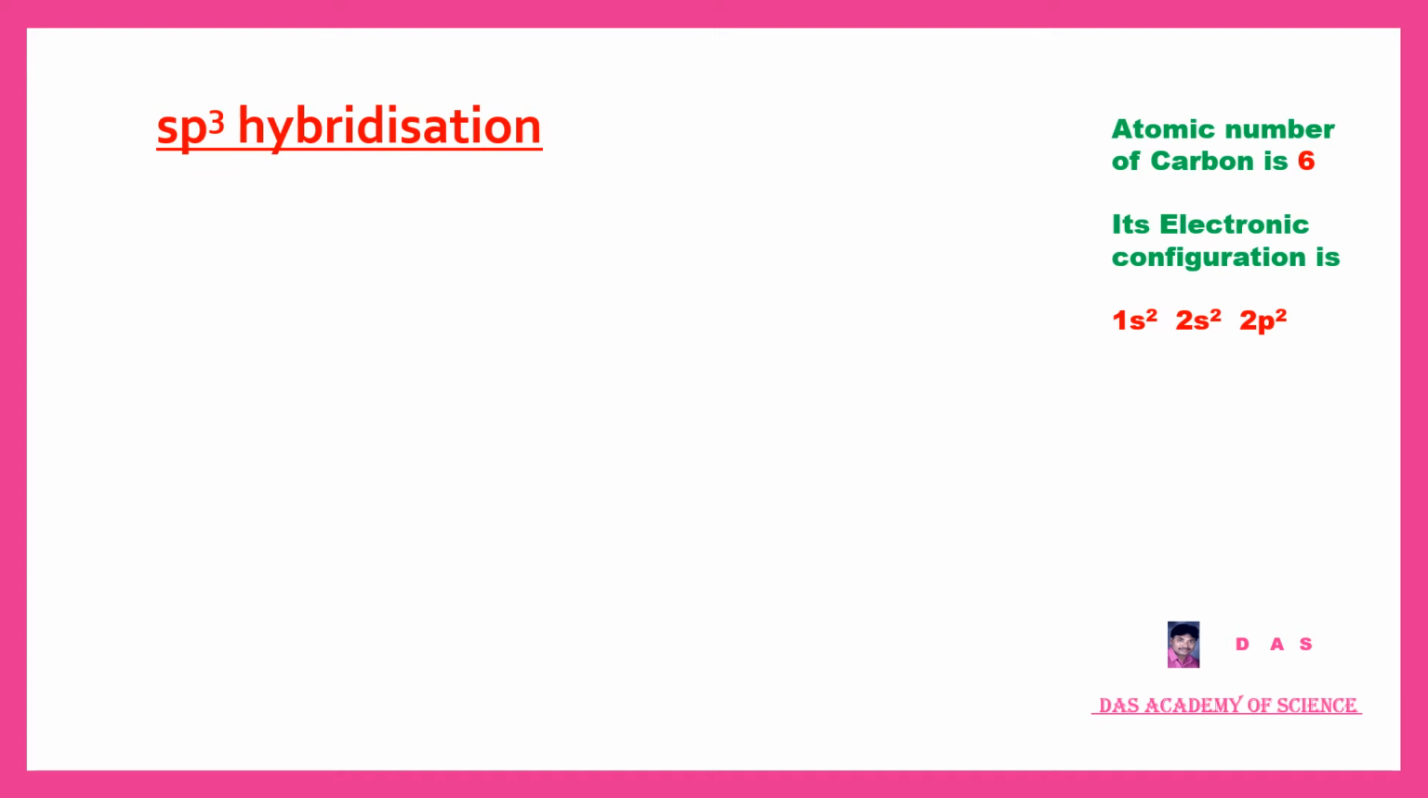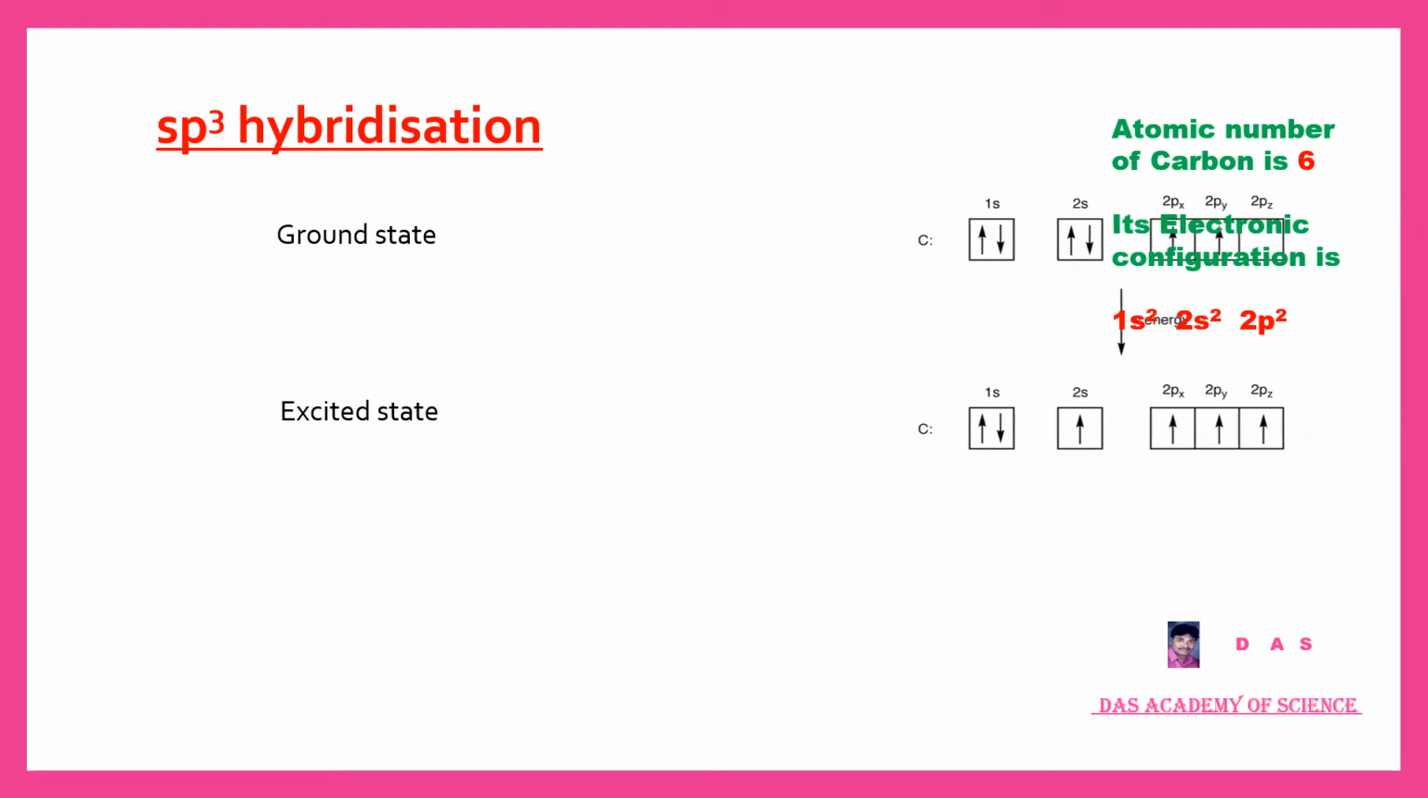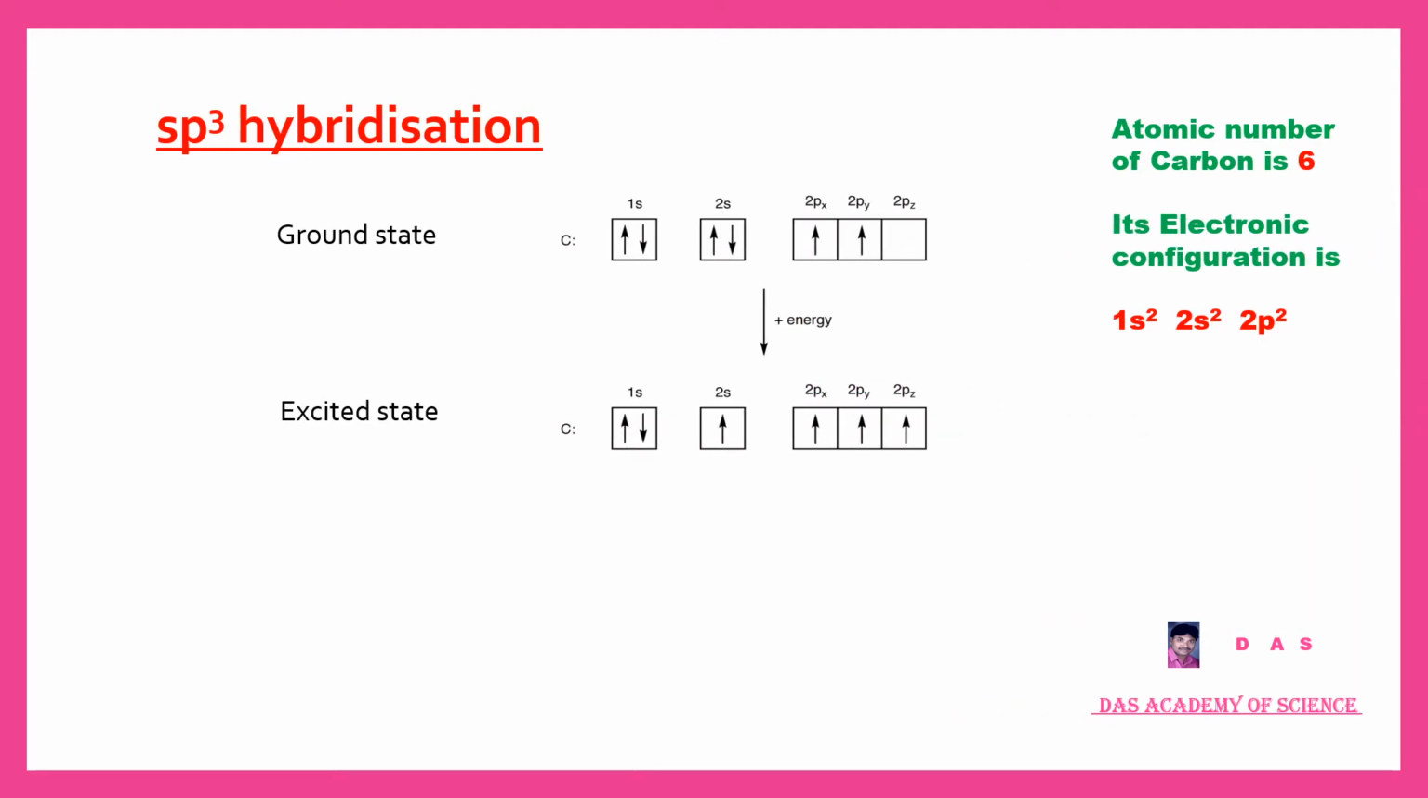We know very well that the atomic number of carbon is 6. Its electron configuration is 1s2, 2s2, 2p2. Let us see the electron configuration of carbon in ground state and excited state. In ground state, the electron configuration of carbon is 1s2, 2s2, 2px1, 2py1, 2pz0.